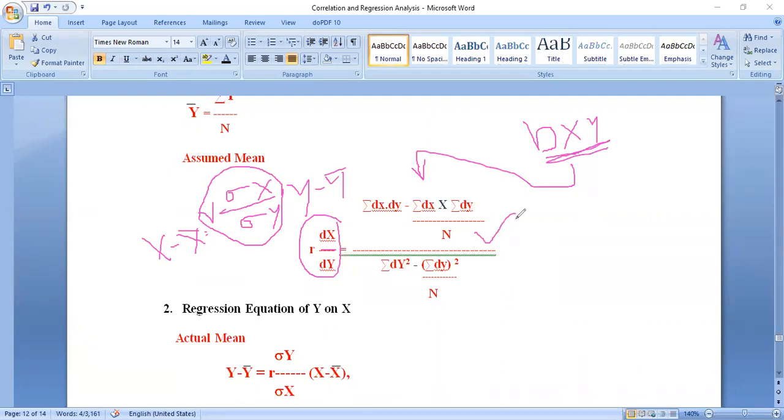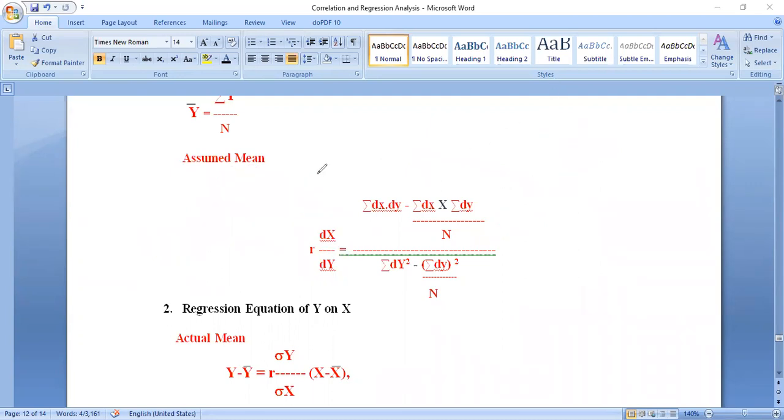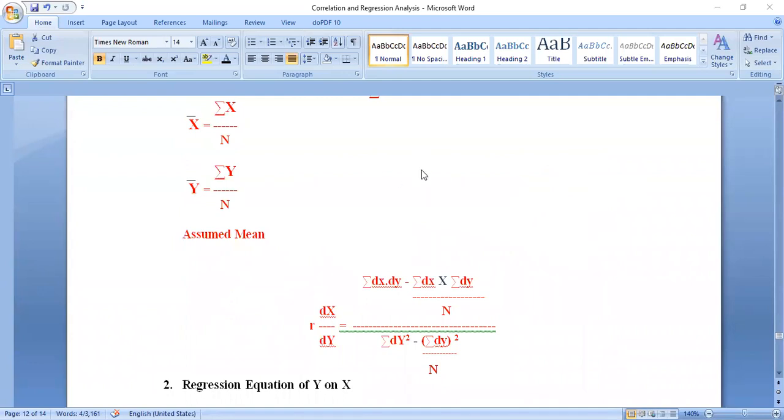But I have a small doubt, sir. In what case do we have to use the assumed mean method? That is the most important thing here. When do we have to apply the assumed mean method? So you observe carefully here.